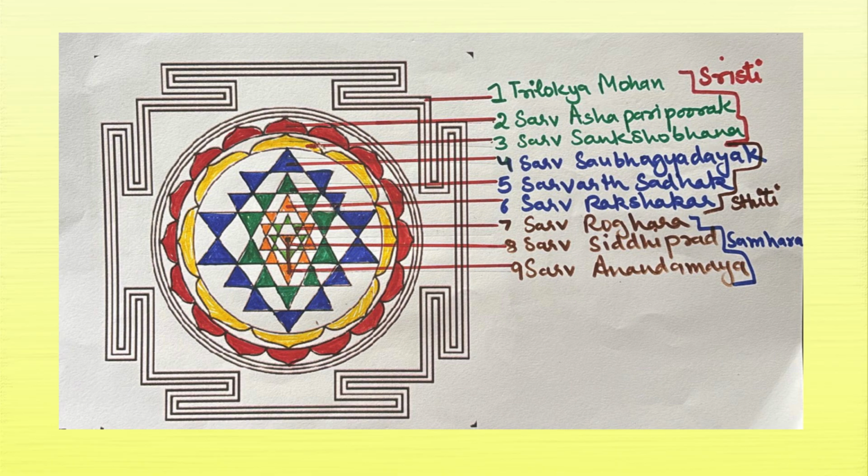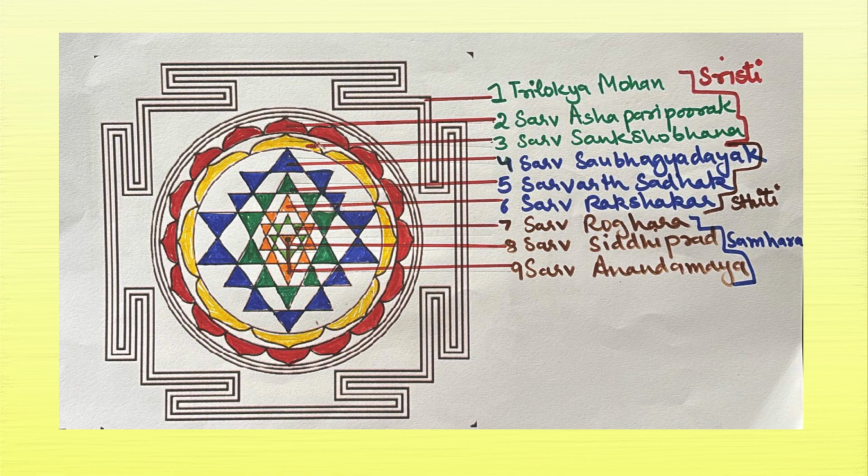Shri Chakra is further divided into three parts, and each part consists of three avarans: Srishti Chakra, Sthiti Chakra, and Sanghar Chakra. Now, the Srishti Chakra consists of Trailokya Mohan Chakra, Shodash Dal Padma Sarv Asha Paripurak Chakra, and Ashtadal Padma Sarv Sankshobhan Chakra.